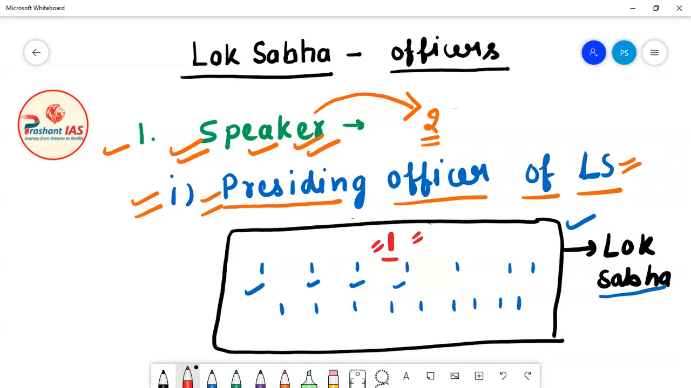He is the presiding officer of Lok Sabha, which means he will preside over and chair the meetings of Lok Sabha. In simple words, you can also say that the Speaker of Lok Sabha acts as the boss of Lok Sabha. He presides over the meetings of Lok Sabha. So this is the first role of the Speaker of Lok Sabha.